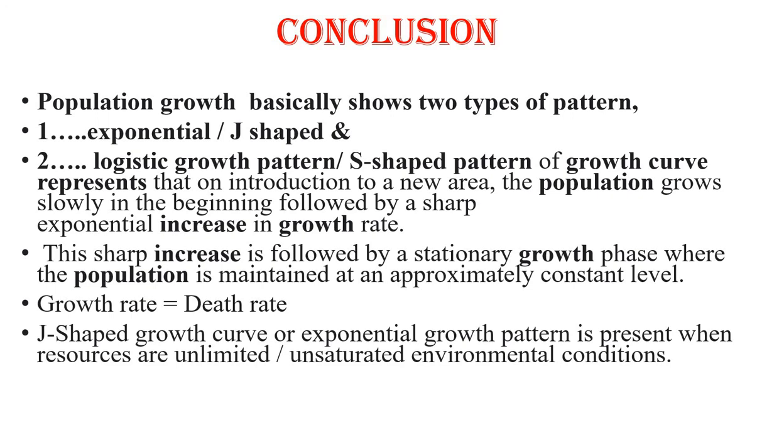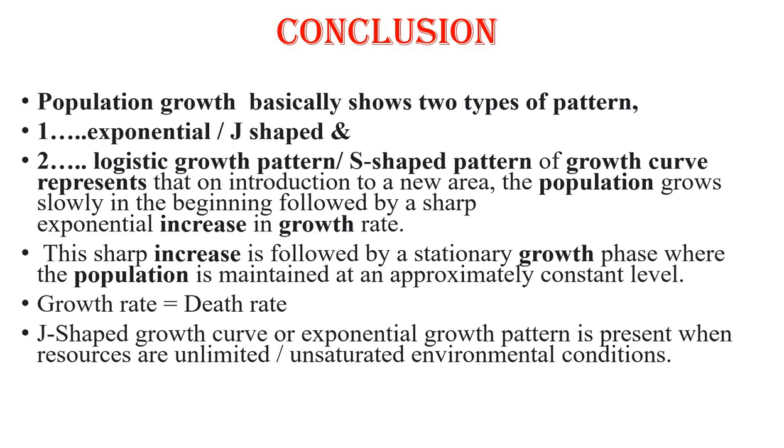When the sharp increase is followed by the stationary phase, the population is maintained at an approximately constant level as the growth rate of the population is equal to the death rate, with no more increase in the population, and therefore we term it the steady phase. This is followed by the death phase, when the limiting factors work or the carrying capacity of the environment shows its effects.